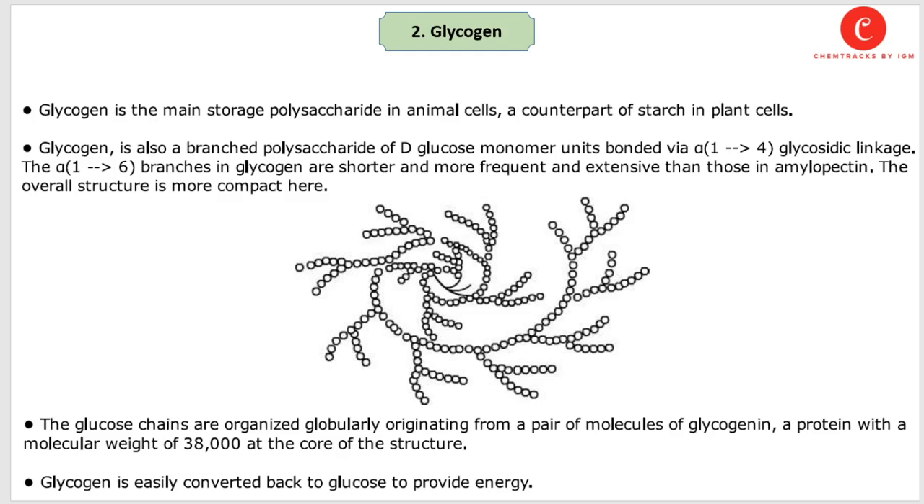The alpha 1,6 branches in glycogen are shorter, more frequent and extensive than those in amylopectin. The overall structure is more compact here. Like these small dots are basically the glucose units. The glucose chains are organized globularly, originating from a pair of molecules of glycogenin, a protein with a molecular weight of 38,000 at the core of the structure. Glycogen is easily converted back to glucose to provide energy.